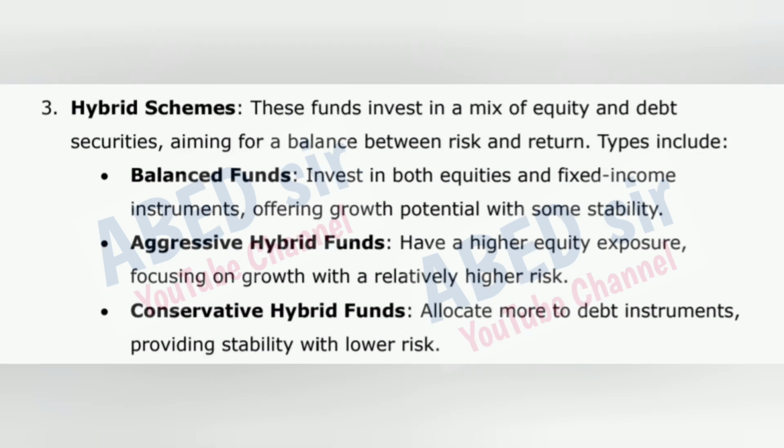3. Hybrid schemes. These funds invest in a mix of equity and debt securities, aiming for a balance between risk and return. Types include balanced funds, which invest in both equities and fixed income instruments, offering growth potential with some stability. Aggressive hybrid funds have a higher equity exposure, focusing on growth with a relatively higher risk. Conservative hybrid funds allocate more to debt instruments, providing stability with lower risk.